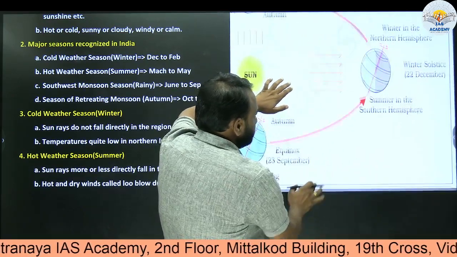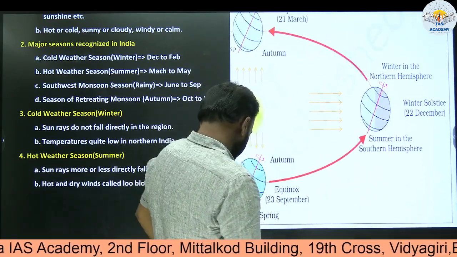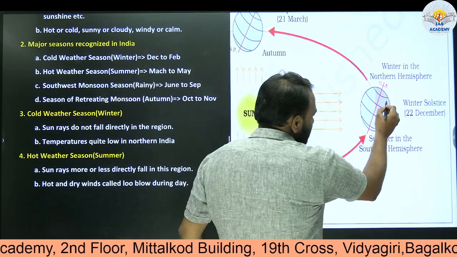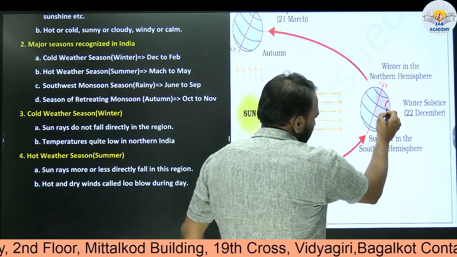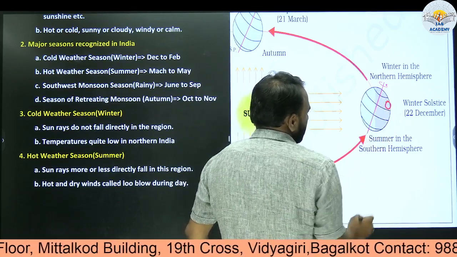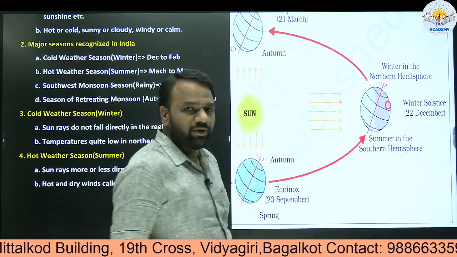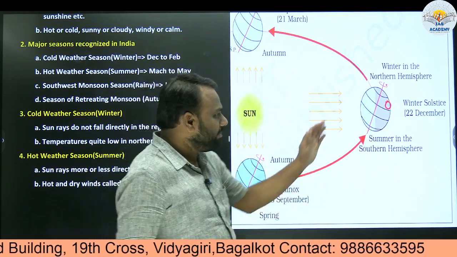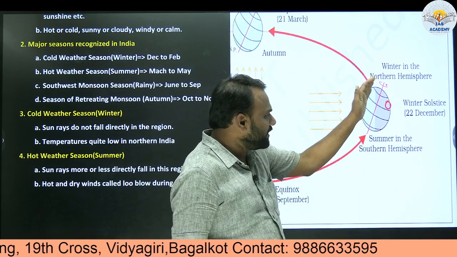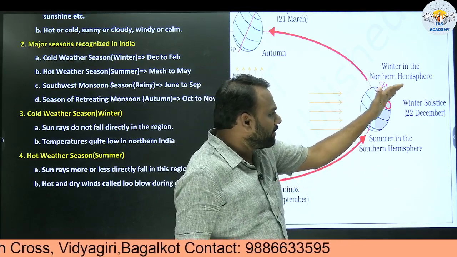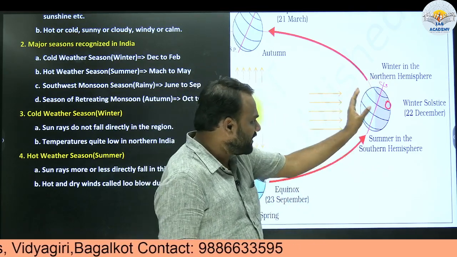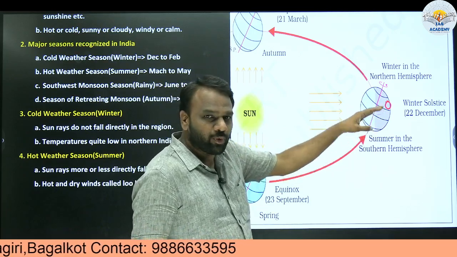So, India is present in the northern hemisphere, somewhere here. Now, what happens during December? During December, the northern hemisphere is far away from the sun, whereas the southern hemisphere is tilted towards the sun.